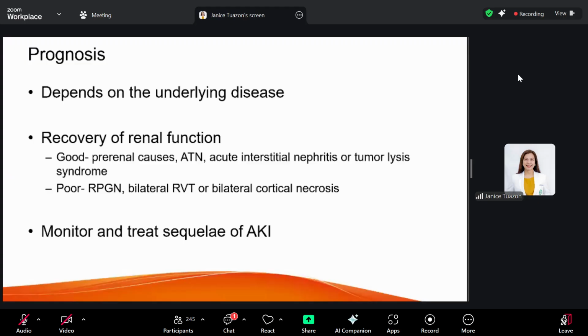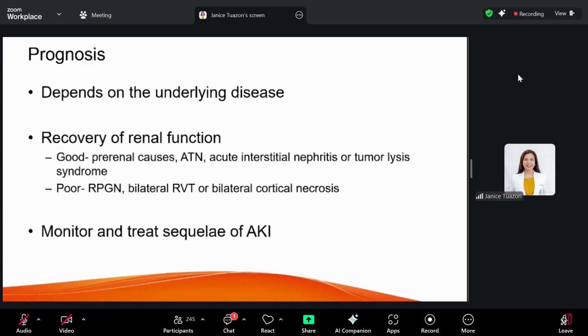However, there is a poor prognosis for patients with rapidly progressive glomerulonephritis and bilateral renal vein thrombosis, and they may develop chronic renal insufficiency or chronic kidney disease, and hypertension. So we should be able to monitor these patients and treat the sequelae of your acute kidney injury.